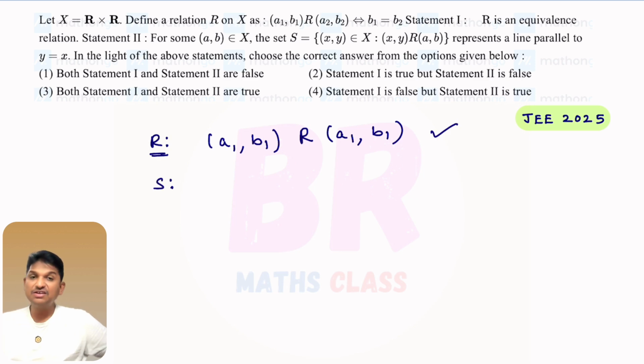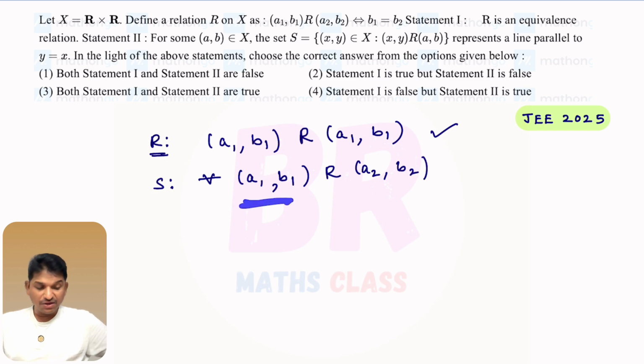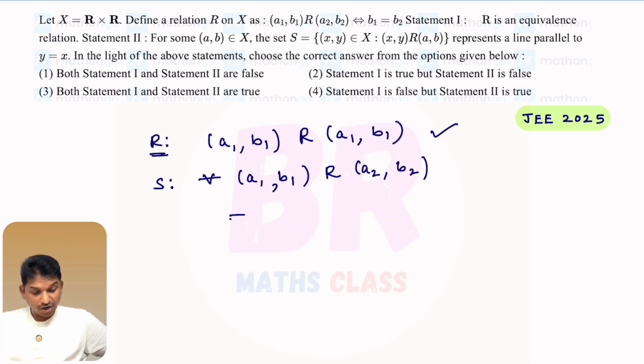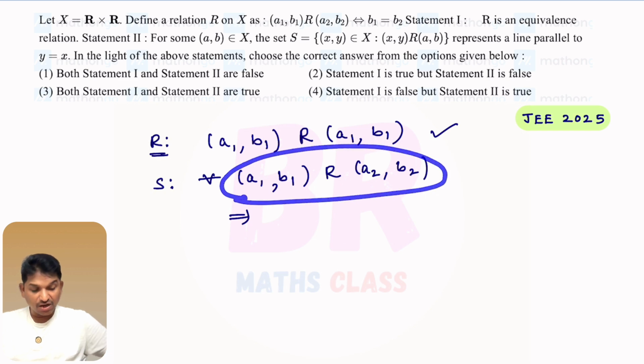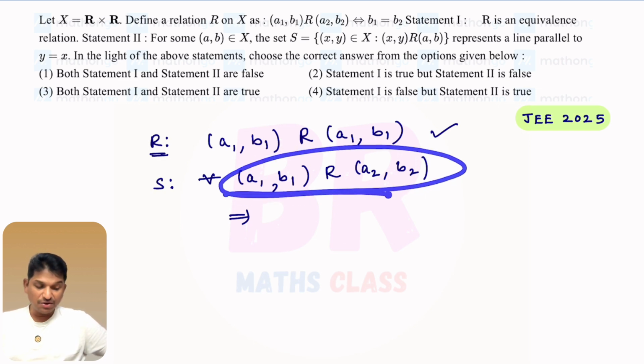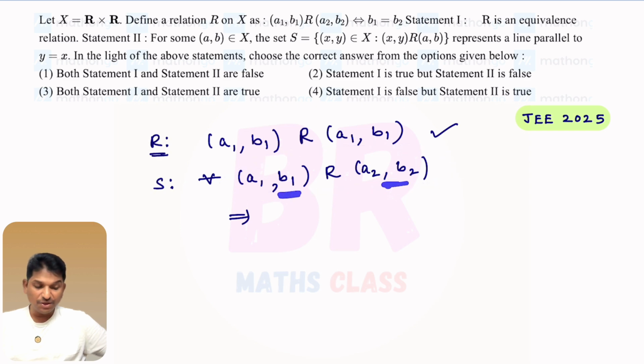Symmetric. Is this relation symmetric? How to check symmetric or not? You take one pair of ordered pairs like A1 B1 is related to A2 B2. Now you need to check A2 B2 is related to A1 B1 or not. As you already took A1 B1 related to A2 B2, that holds when B1 equal to B2.